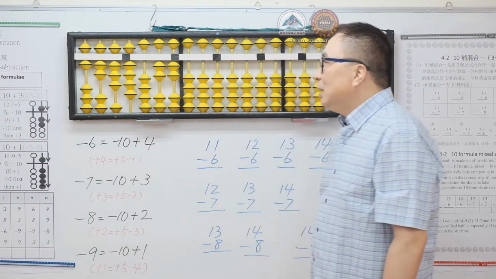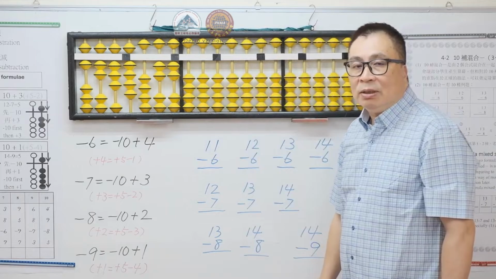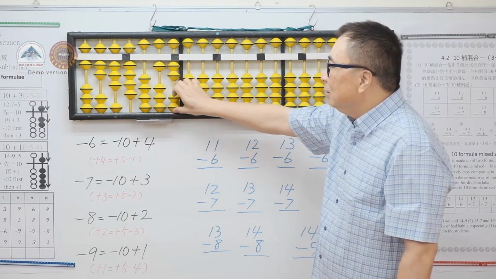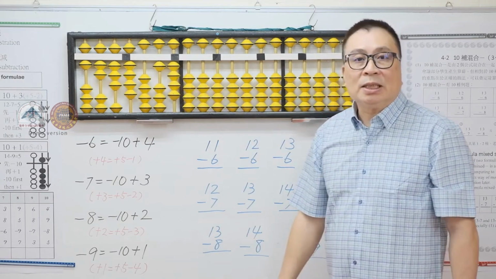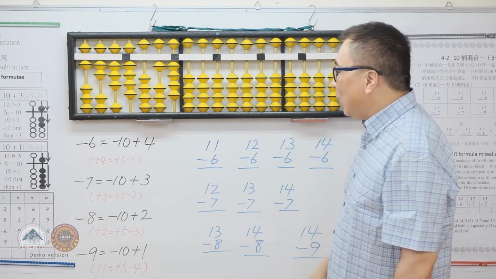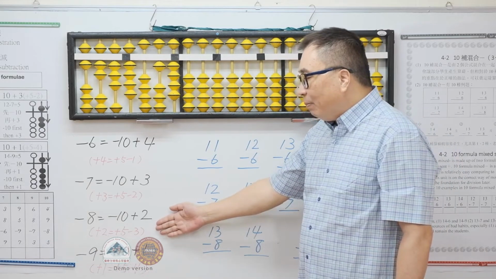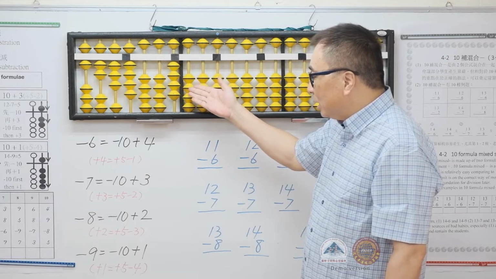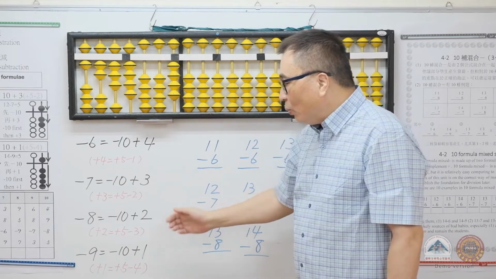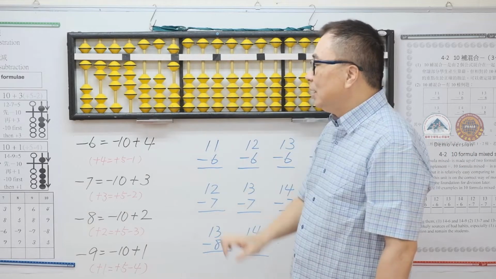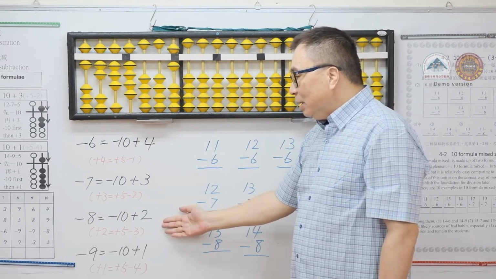Now we will look at the formula of 8. 22 minus 8. Minus 8 equals minus 10 plus 2. This is the original formula. We can continue to minus 8. Minus 8 equals minus 10 plus 2. We can minus 10, but we cannot plus 2 directly. So we use plus 2 equals plus 5 minus 3. This is the correct method to teach.